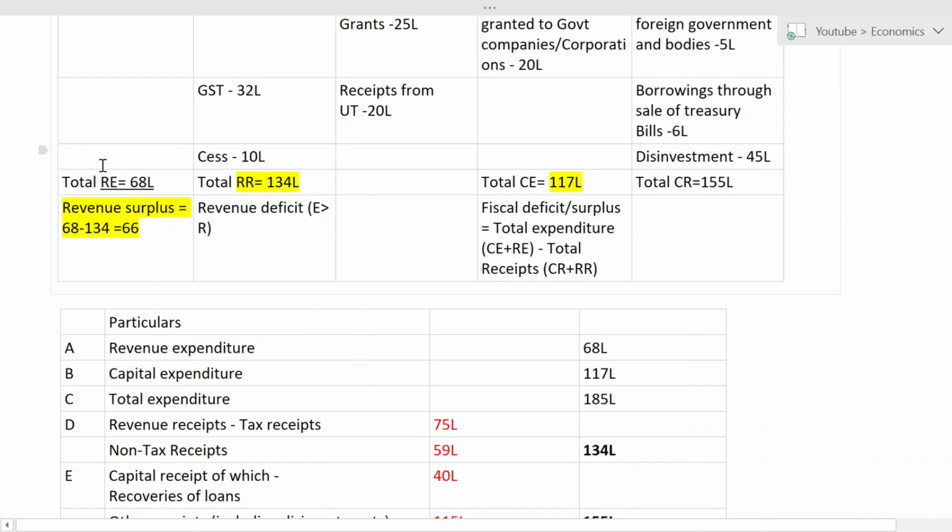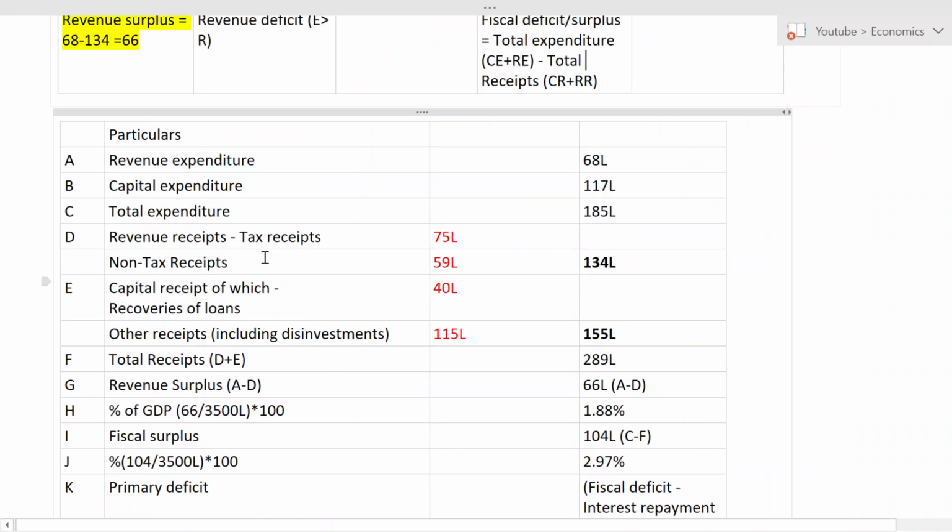So what is that amount? 155 plus 68. It will give me 223. From that 223, what I have to do? RR plus CR, that is 134 plus 155. So when I deduct, I will get somewhere around 106 lakh. Okay. So that is the mistake I have made. I'm really sorry.